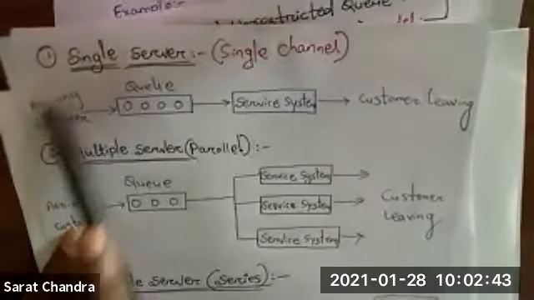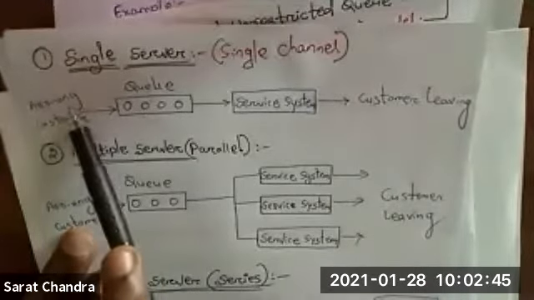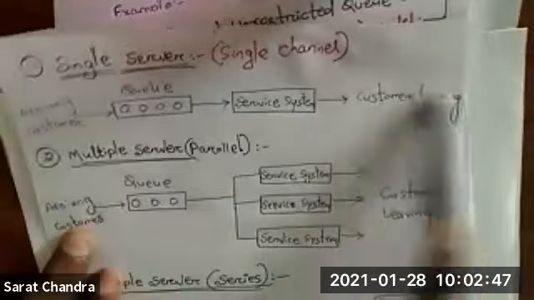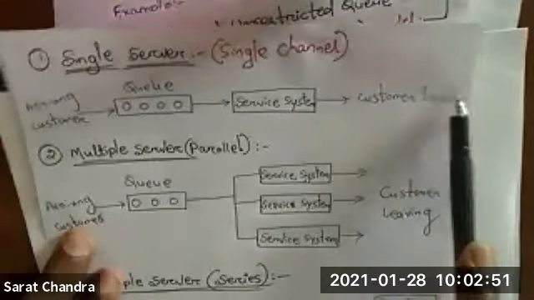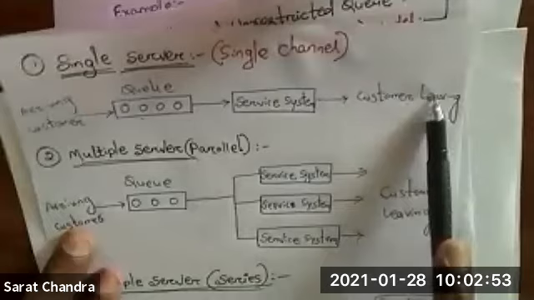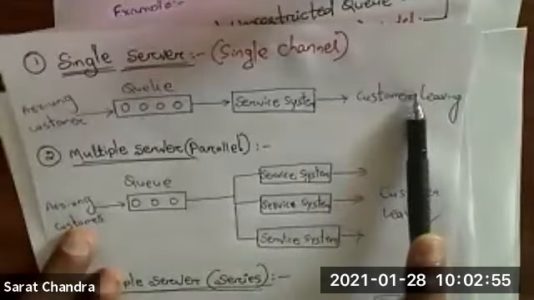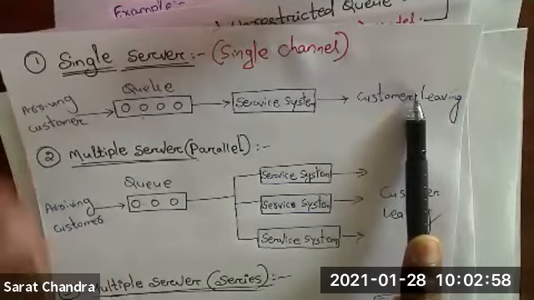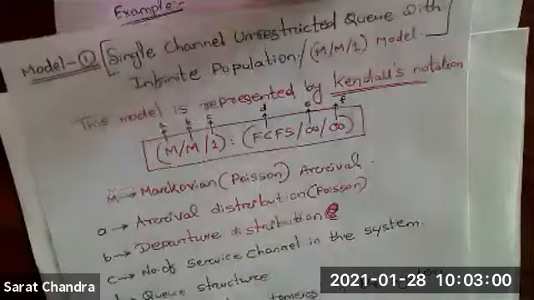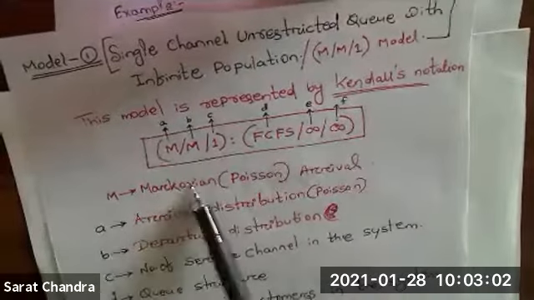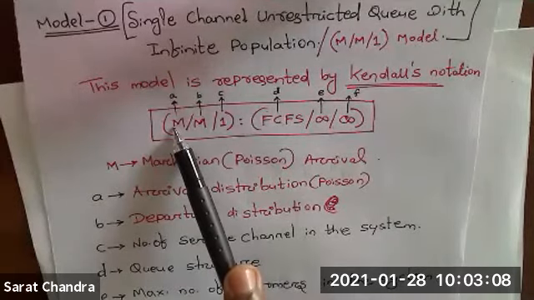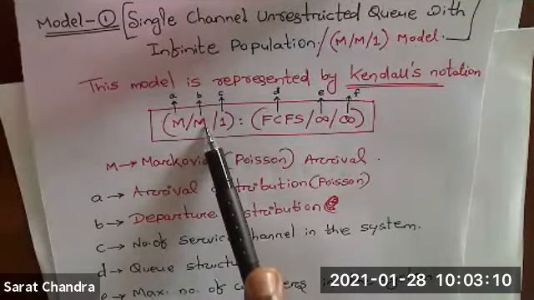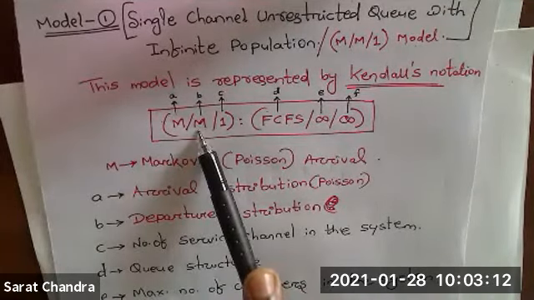So the arrival will be in a Poisson distribution manner, and the departure or leaving is also in terms of Poisson distribution manner. So both arrival and departure are Poisson distribution. That Poisson distribution is also called Markovian distribution. That's why for the arrival I have written Markovian, and for the departure also Markovian I have written.